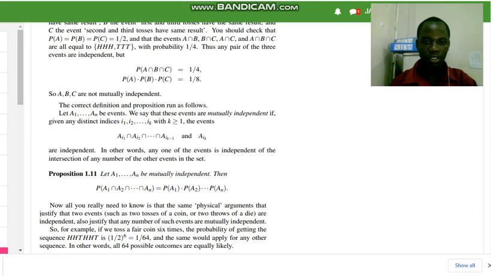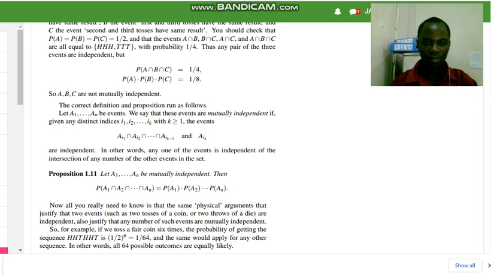The correct definition and proposition run as follows. Let A1 up to An be events. We say that these events are mutually independent if, given any distinct indices i1, i2 up to ik, with k greater than or equal to 1, the events A_i1 intersection A_i2 intersection up to A_i(k-1) and A_ik are independent. In other words, any one of the events is independent of the intersection of any number of the other events in the set.